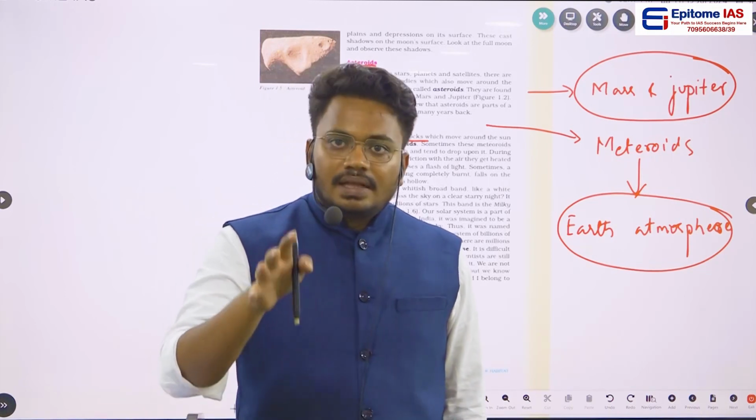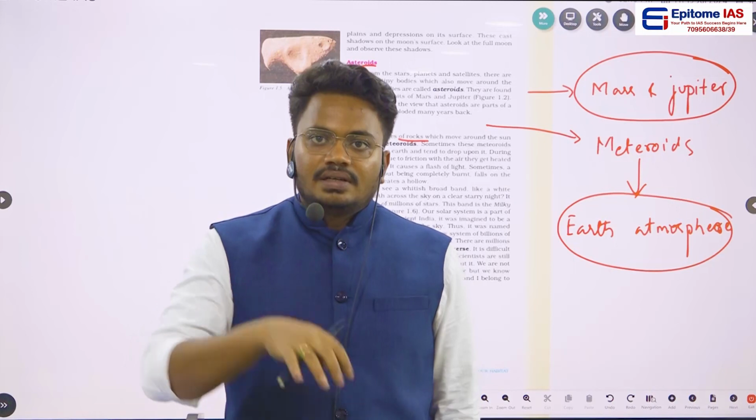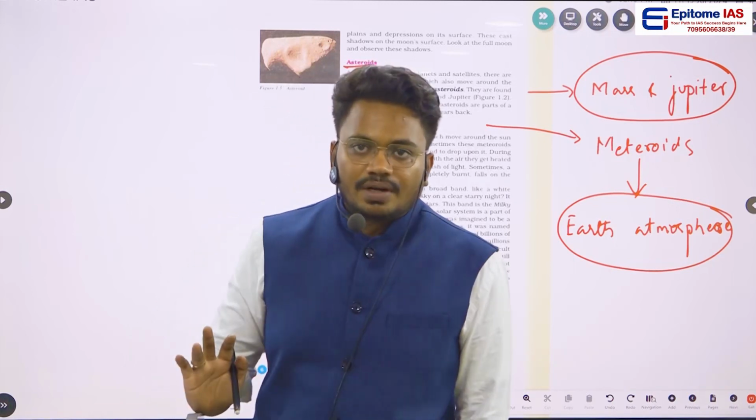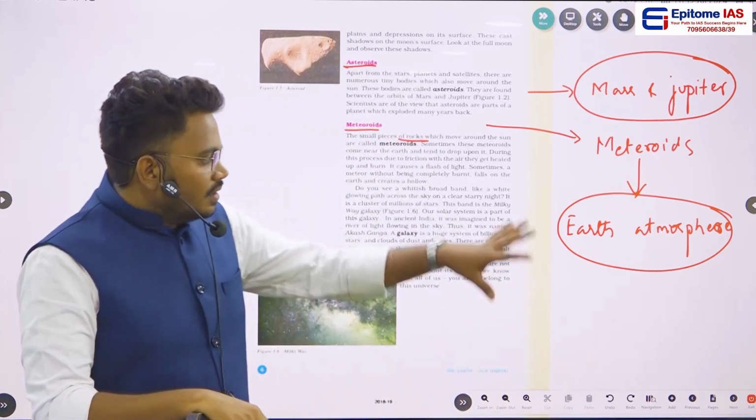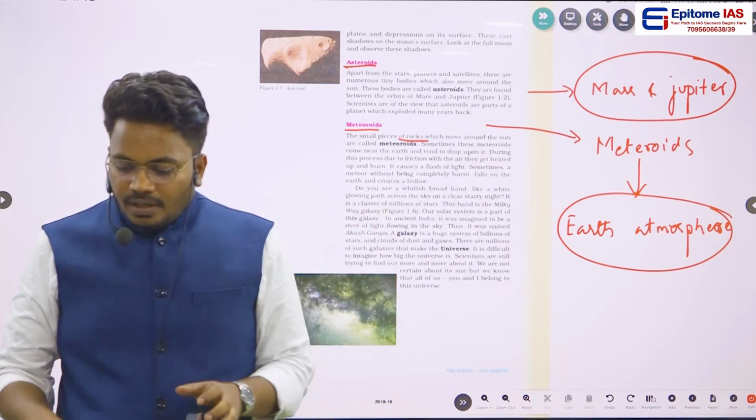On Earth there are many places where we can see the craters that were formed because of these meteorites. So that is the whole thing regarding chapter 1 of 6th class.